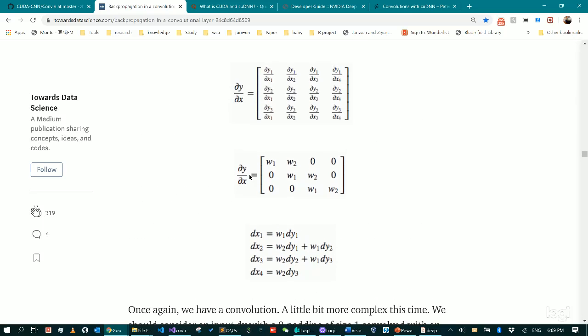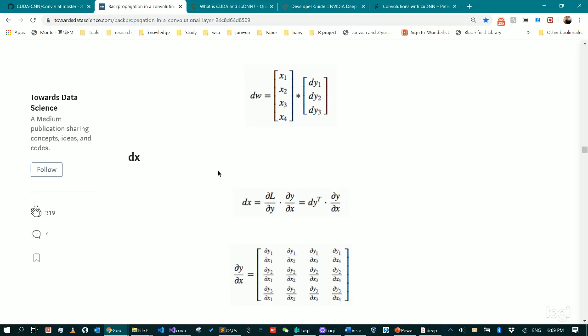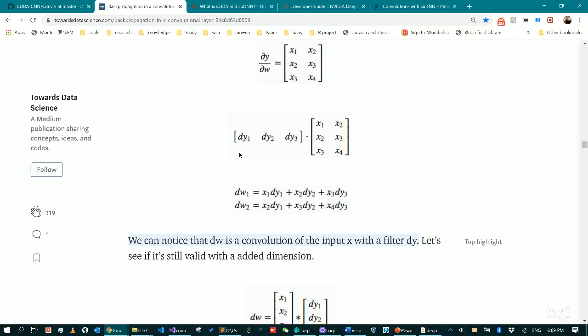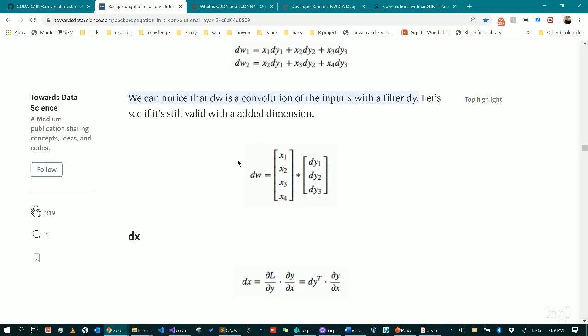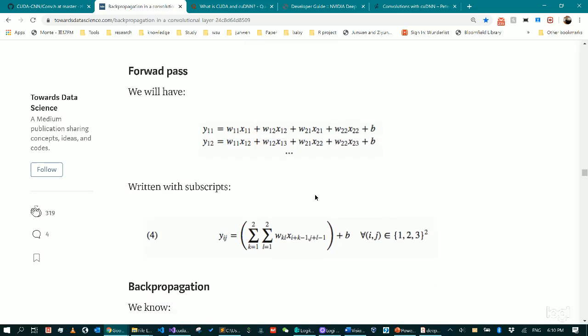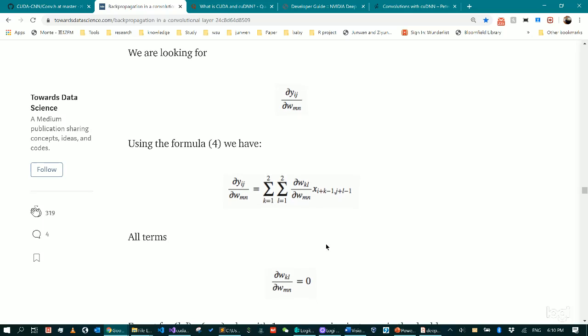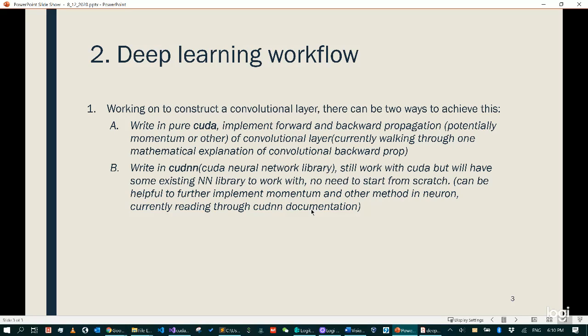Here is an example of one-dimensional convolution back propagation. The derivatives of dw and the bias will be very simple. Currently I'm going through the multi-dimensional examples. I found I'm still confused about some parts of them, but we'll keep working on that to make it clear, and hopefully it will be clearer soon.